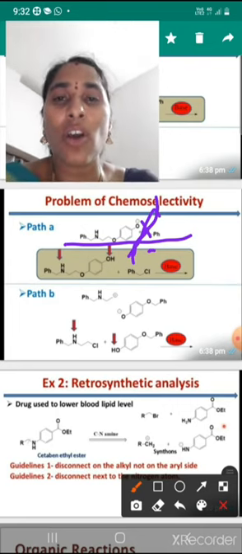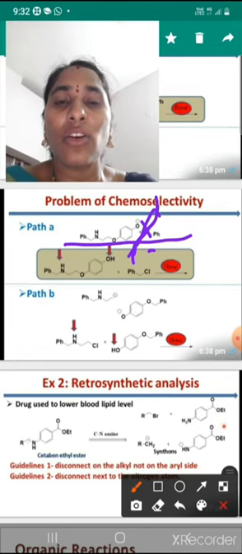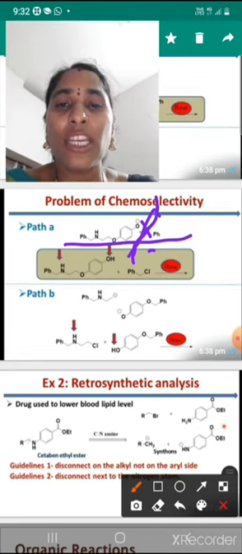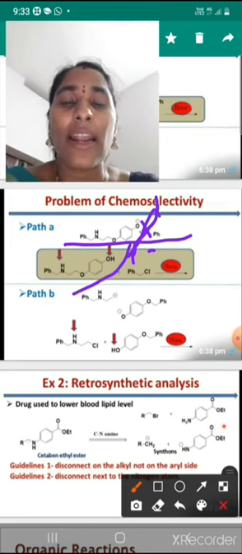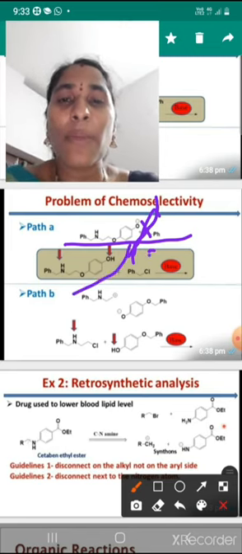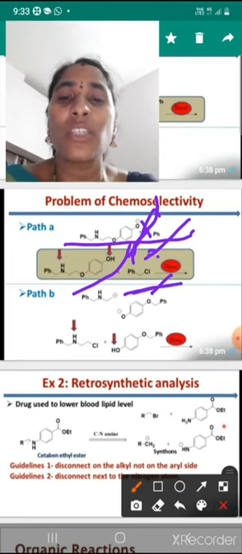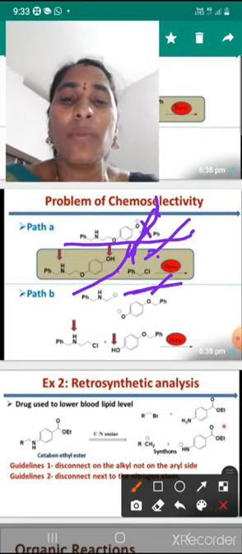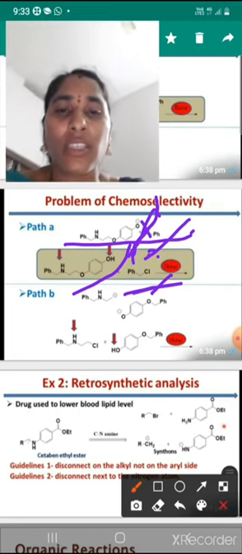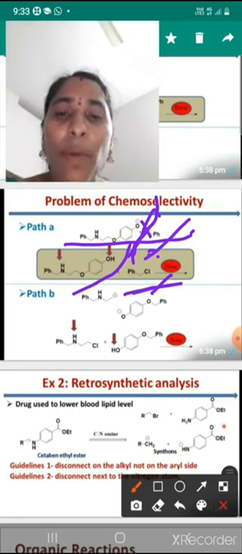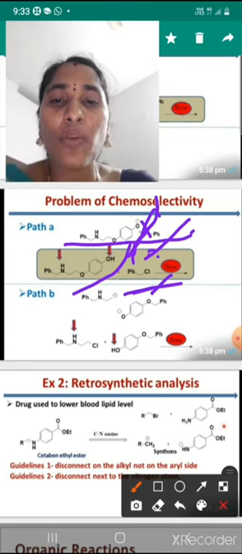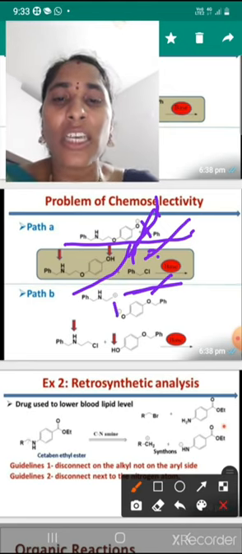The negative synthon oxygen, that means O minus, will receive H plus, so it is converted to alcohol. And like that, PhCH2 plus receives chlorine minus, so this one is PhCH2Cl. Okay, path B says the positive charge and negative charge are disconnected like that.